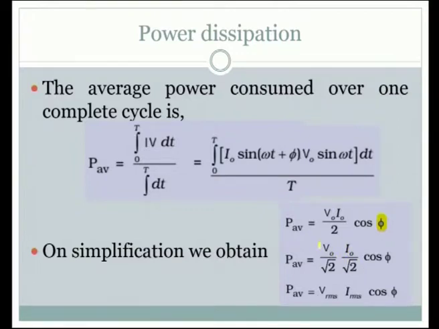When we look at this, V naught divided by root 2 and I naught divided by root 2, what comes to our mind? These are the RMS values. This term is also very familiar to us, root mean square value, that has been already done. So, these two expressions automatically come in the final expression for the average power calculation.